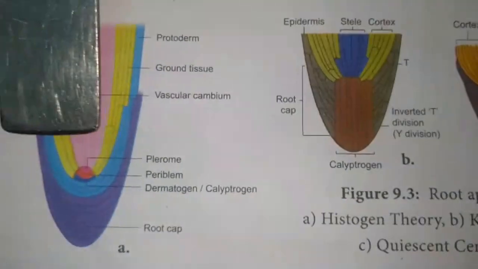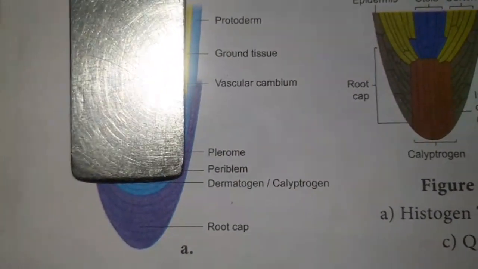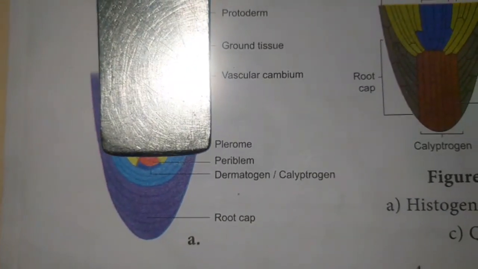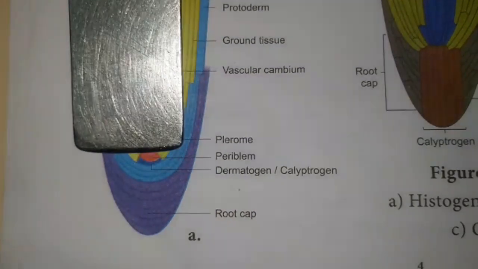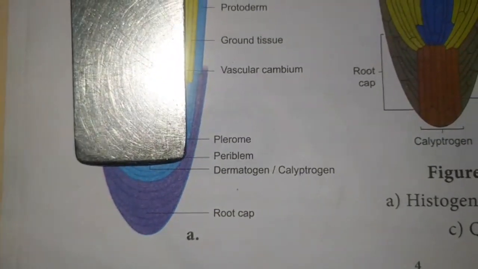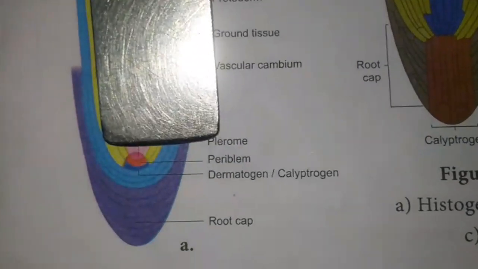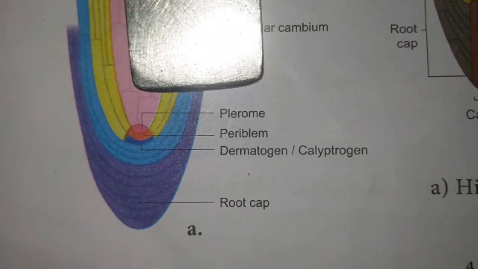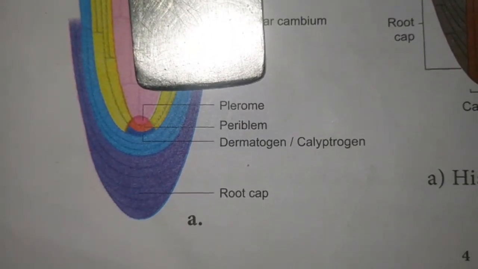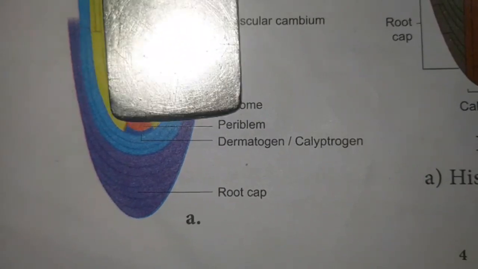It consists of four different layers: dermatogen, periblem, and plerome, and the calyptra.